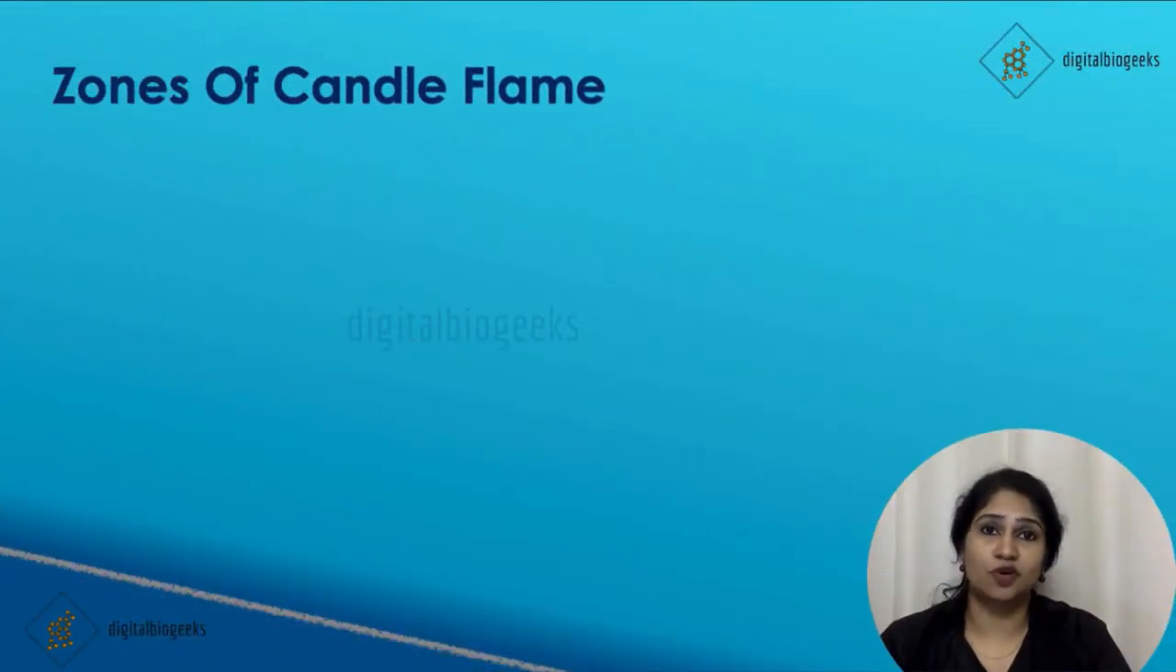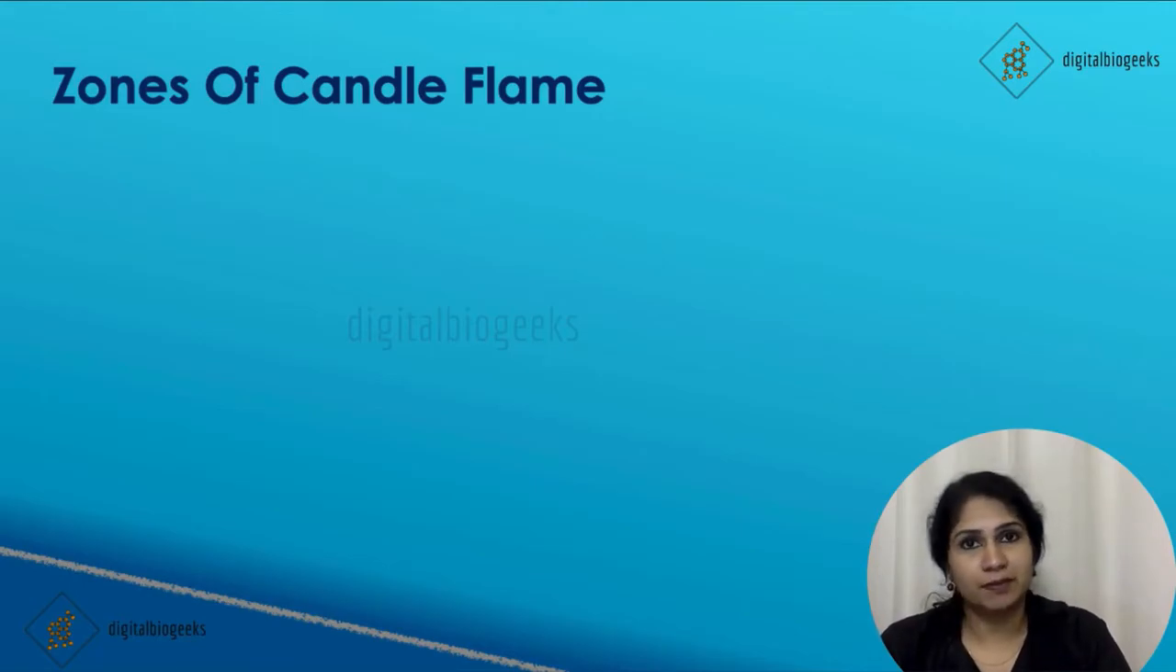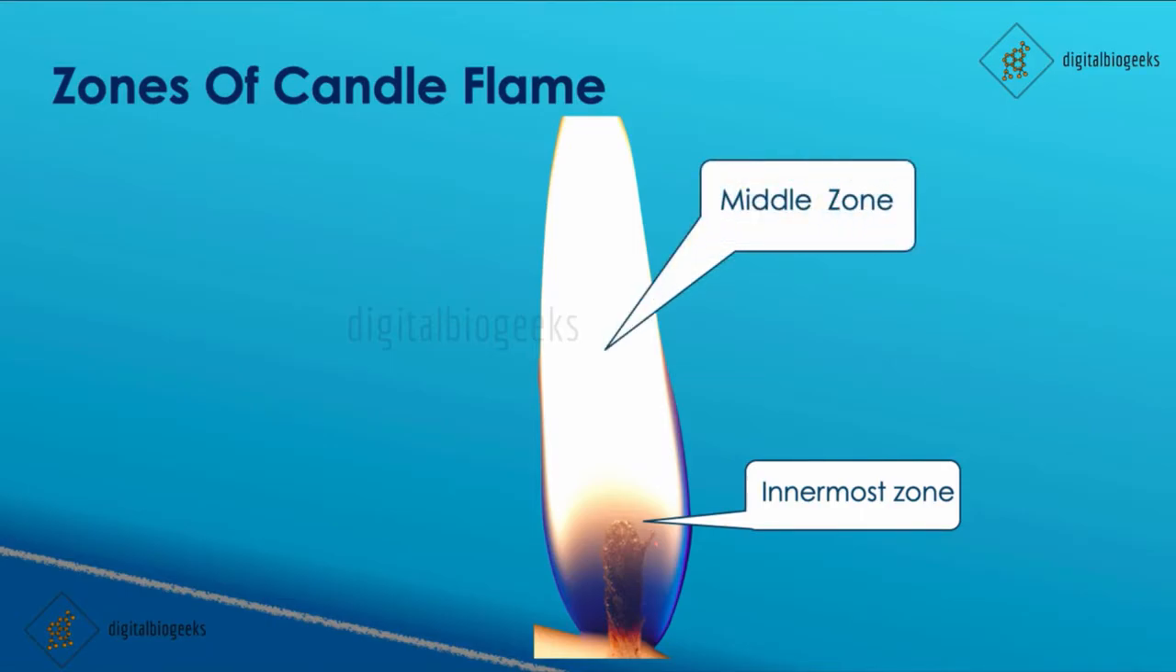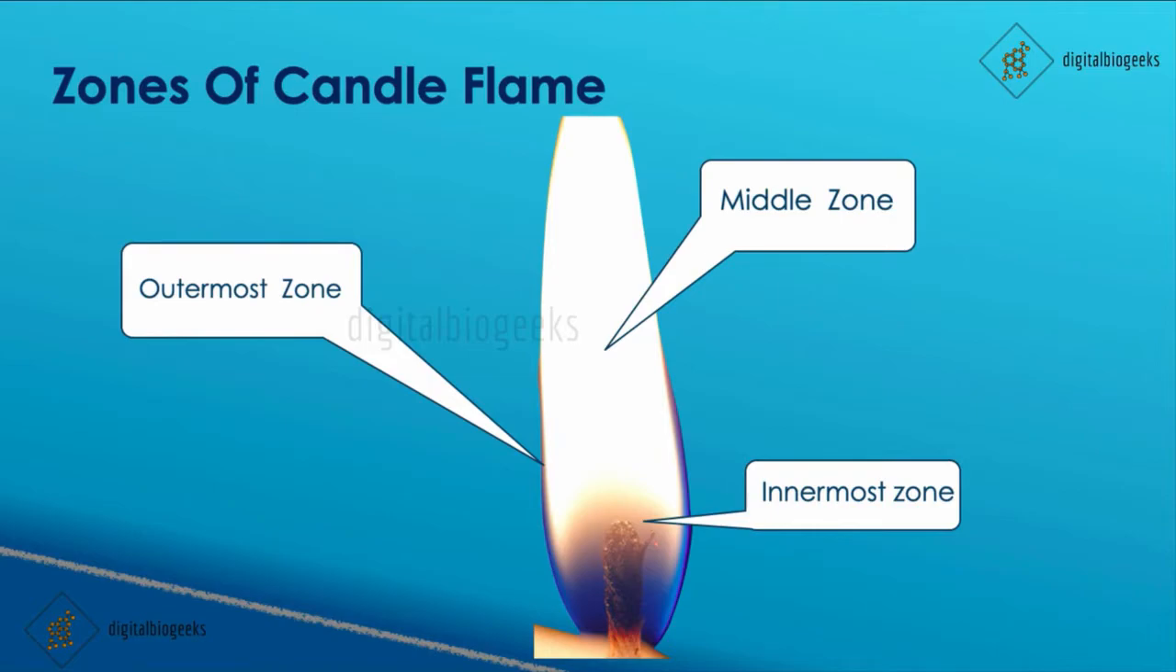Let's move on to the zones of a candle flame. The flame contains three parts. One is the innermost zone, the darker area. It is the least hot and contains unburned wax vapors. Then the middle area is the brightest zone, and it contains unburned carbon particles. And then the outermost zone is the hottest zone, which is blue in color. Due to plenty of air, full combustion of fuel takes place. That's why it is the hottest zone.